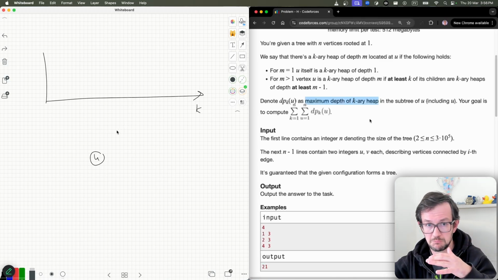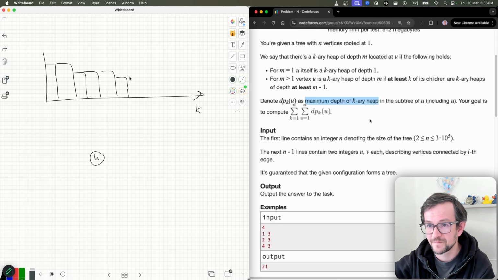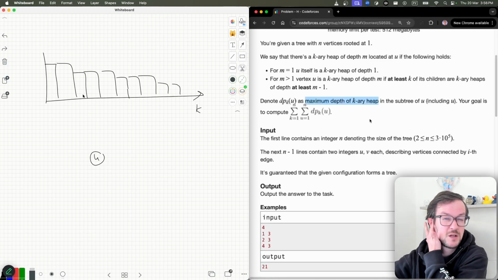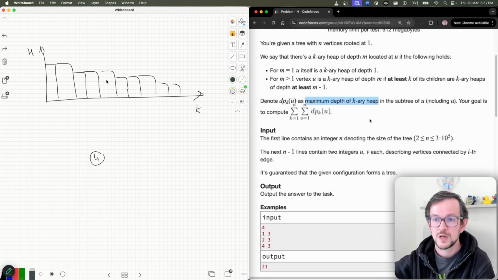Makes sense, right? So you have some value here, some value here, then some lesser value here, and lesser still here. Something like this, and this is your height. You need to calculate the sum of all these values.